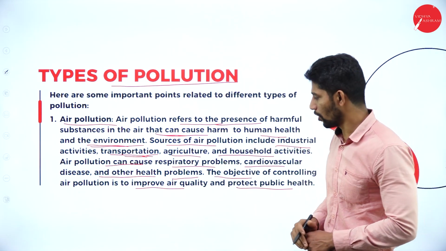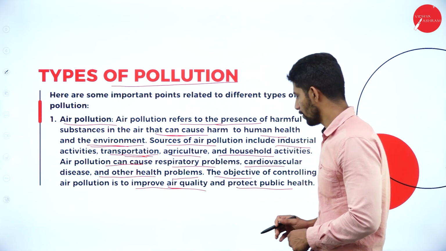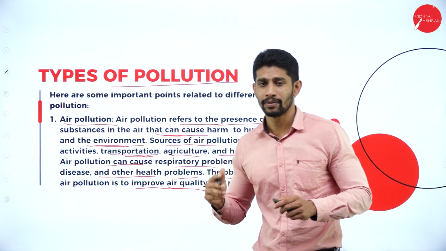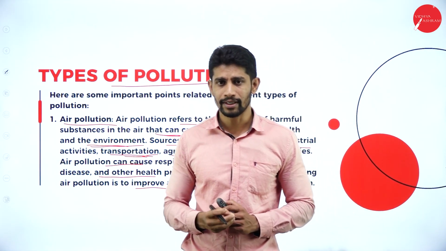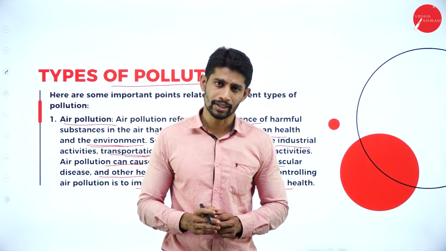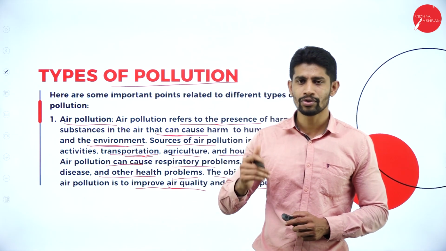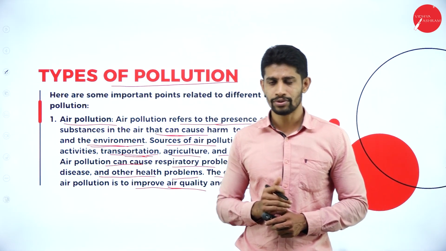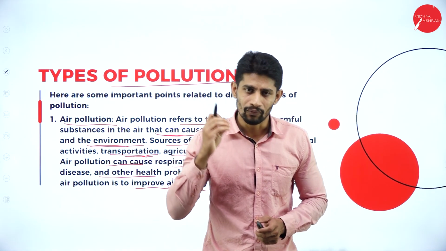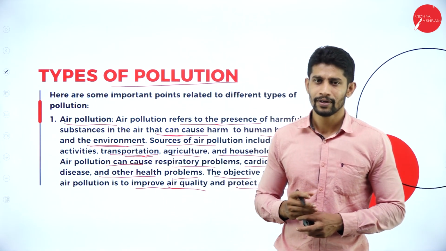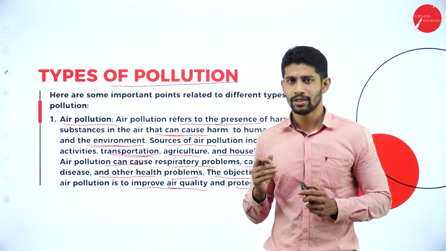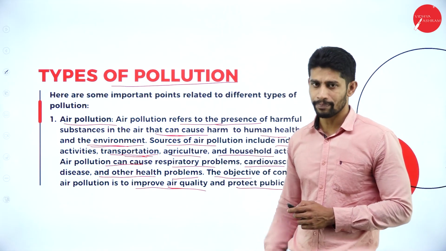With the objective of improving the quality of air and also protecting public health. If you want to be healthy and your environment to be protected, then obviously we have to reduce air pollution. That is the one solution to be a healthy person. Okay, so this is all about air pollution.